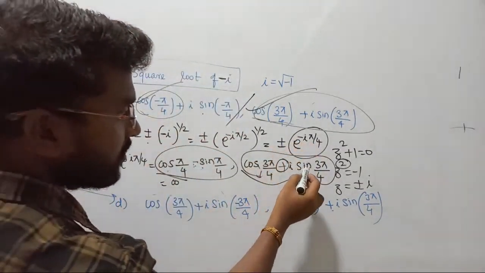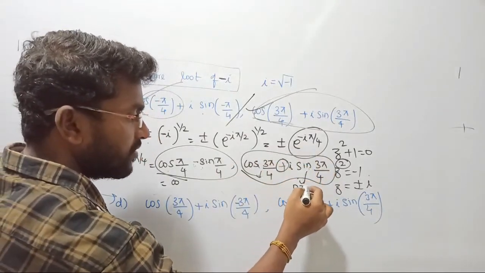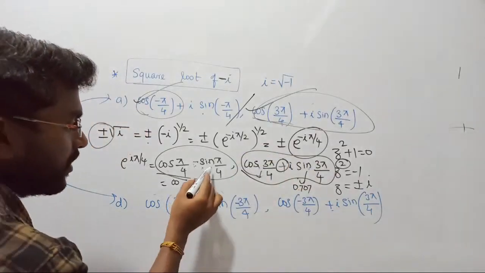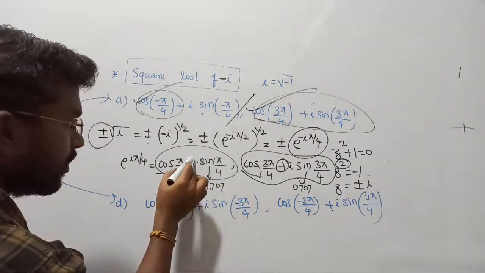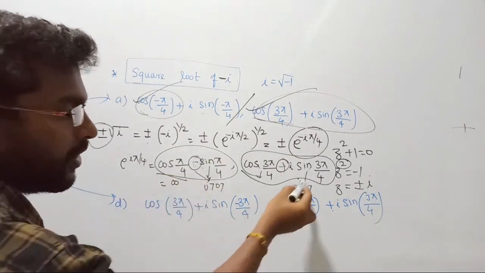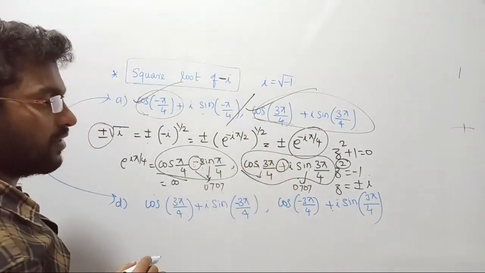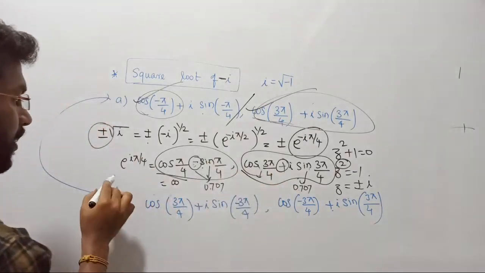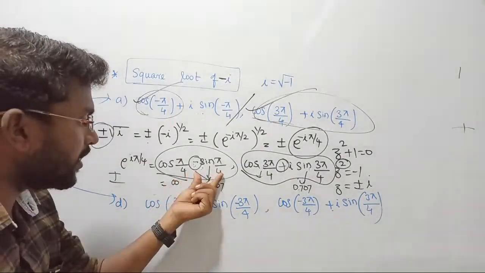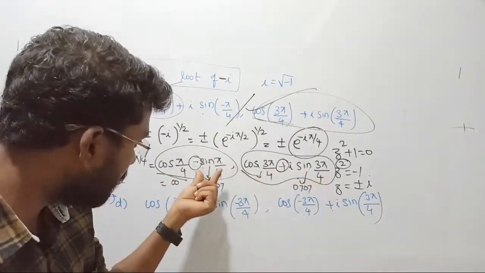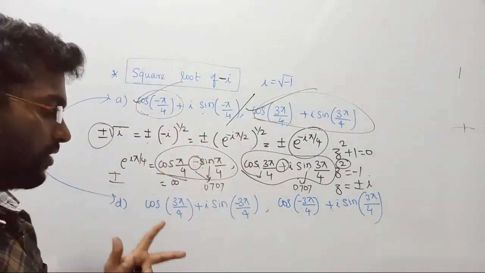The thing is, listen, check the value of sin 3 pi by 4. If you check it, that will become plus 0.707. For sin pi by 4 also, it should be 0.707. But here we are considering minus 0.707, so here it must be plus 0.707. That's why I made a change here, right? Then only that pair is possible. Pair plus or minus: if one is plus, then the other will be minus. If here it is minus, then here it will become plus. Since this one has already come as minus, this must come as plus, so I have put plus here. Don't think too much. Clear? That's all.